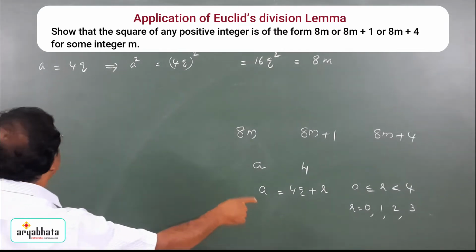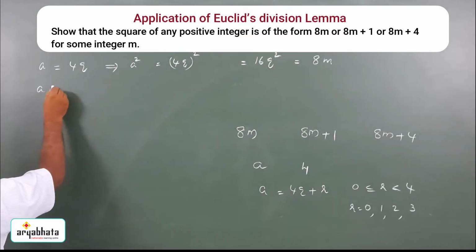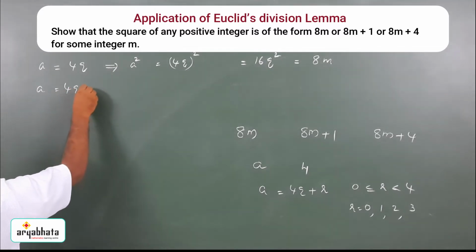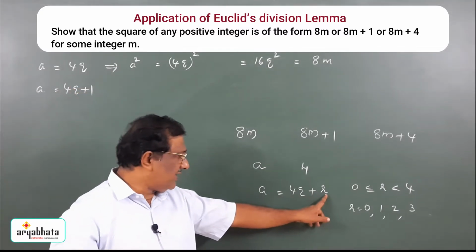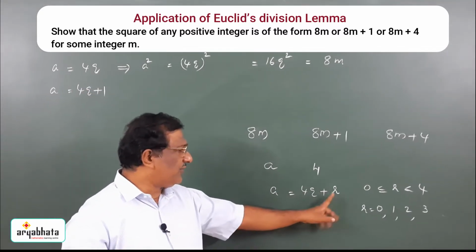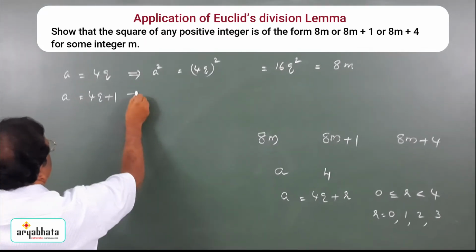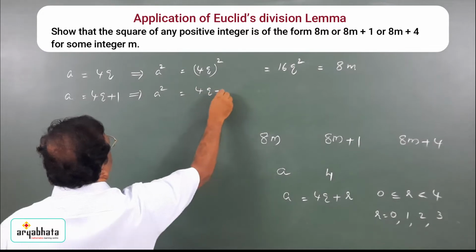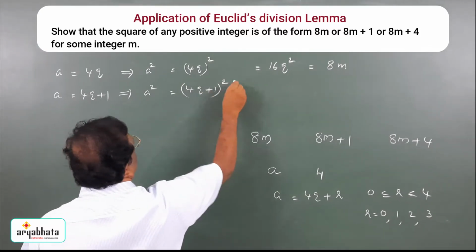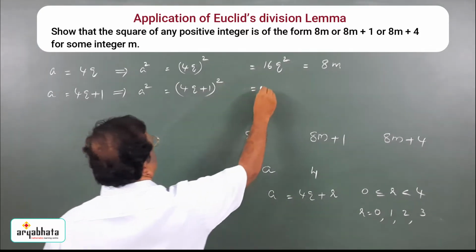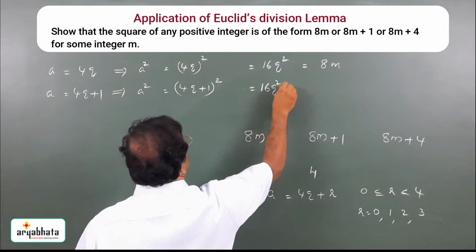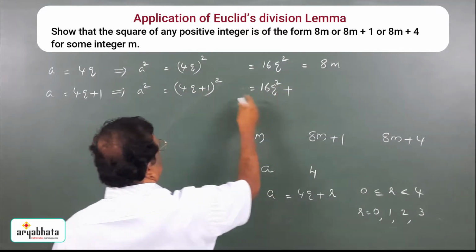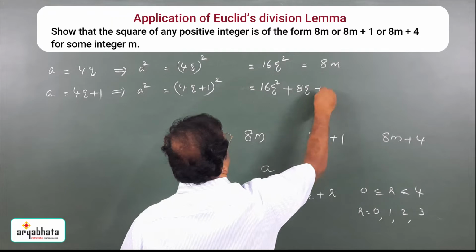When r is equal to 1, then the natural number is of the form 4q plus 1. Then what about its square? Its square is equal to 4q plus 1 whole square. Using a plus b whole square: a square, here 16q square, 2ab, that is 8q, plus 1.